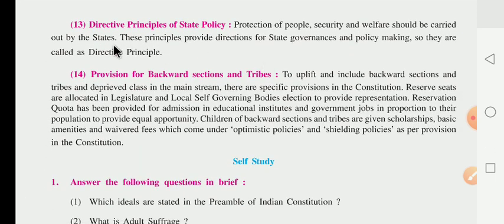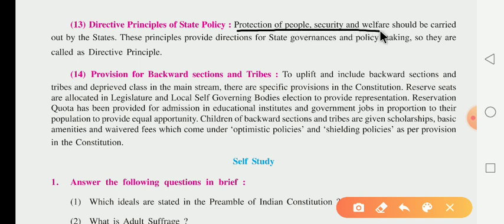After that, they have given the directive principles of state policy. Protection of people, security and welfare should be carried out by the state. Dear children, what they are saying is that the protection of the people, their security and welfare should be carried out by the state. This principle provides direction for state governance and policy making, so it is called a directive principle. It means this kind of principle provides direction for state governments and policy making, so it is called a directive principle.